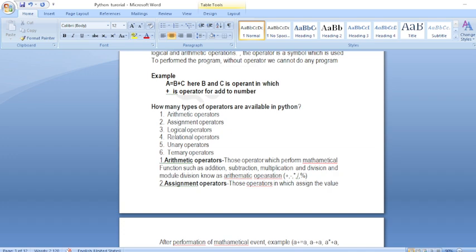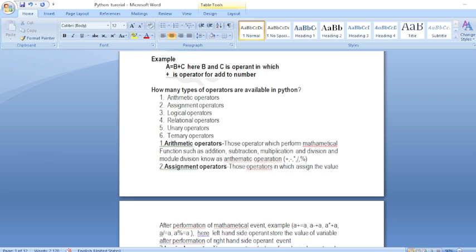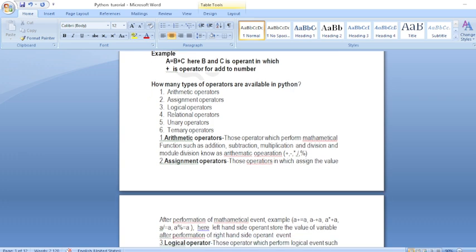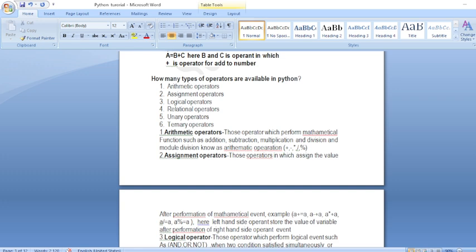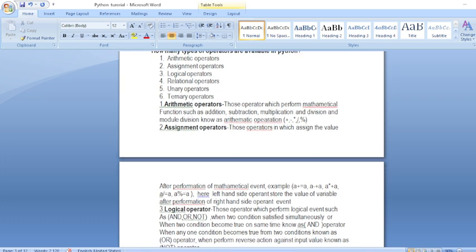Arithmetic operator, assignment operator, logical operator, relational operator, unary operator, ternary operator. Suppose you want to do addition, subtraction, multiplication, division, anything like that. At that time you use arithmetic operators. We have operators for addition, subtraction, multiplication and division. We use arithmetic operators for these.